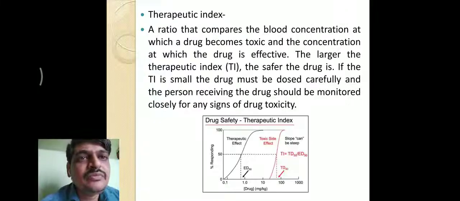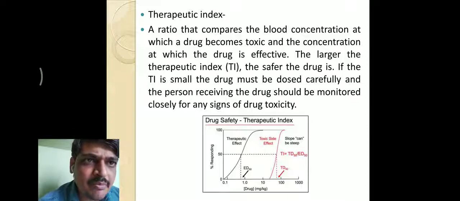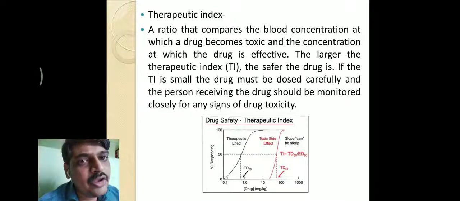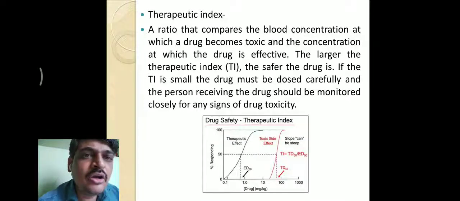Okay. Lastly, therapeutic index. Therapeutic index compares the blood concentration at which the drug becomes toxic or harmful to the body. That means the safety margin of drugs.